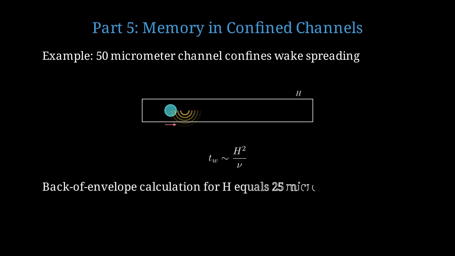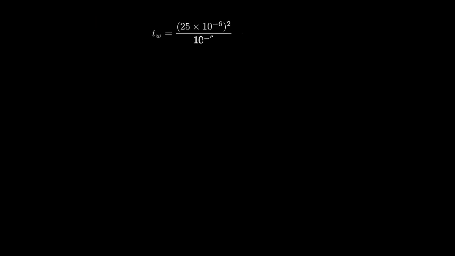Let's calculate memory time for a channel with 25 micrometer half-gap. This gives a memory time of about 0.6 milliseconds. At 10 millimeters per second velocity, the memory length is about 6 micrometers, roughly 1 droplet radius.